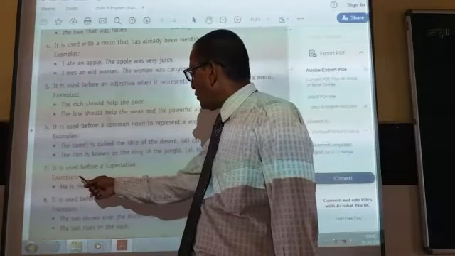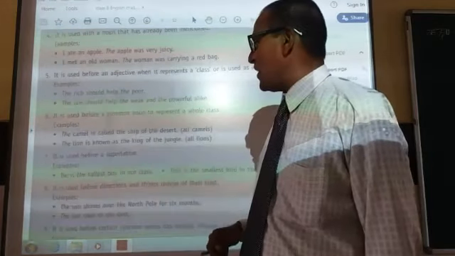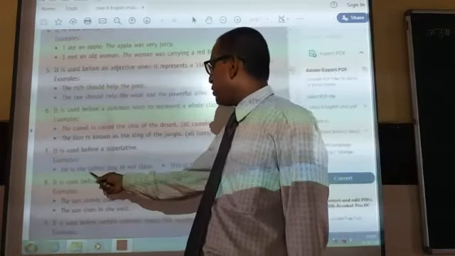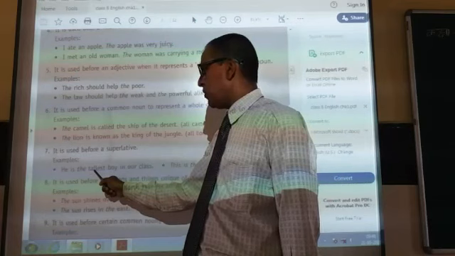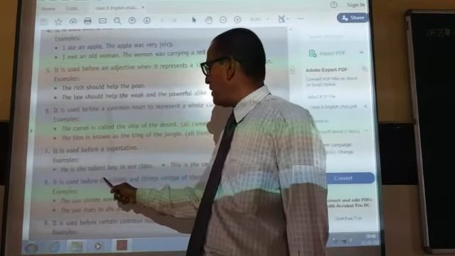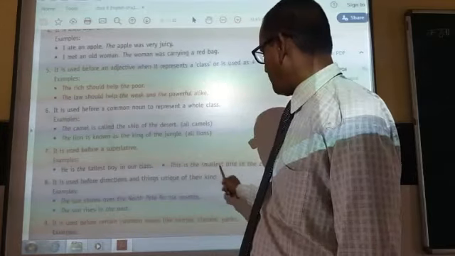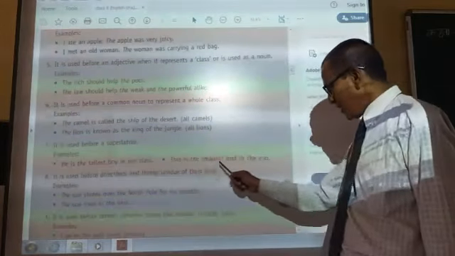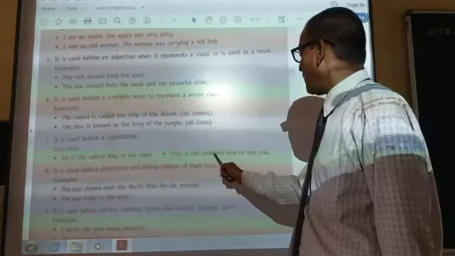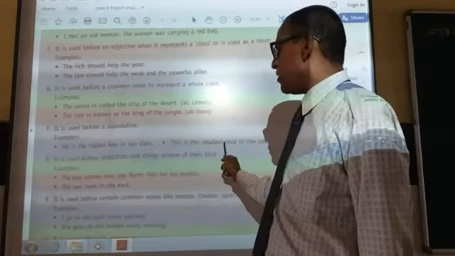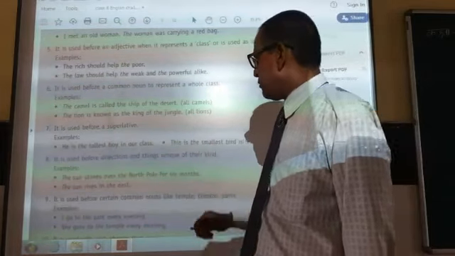The is also used before a superlative. He is the tallest boy. See, the word tallest is in superlative form, so before that, the is used. This is the smallest animal in the zoo. Small, smaller, smallest. Here the superlative form is used, so the is used.